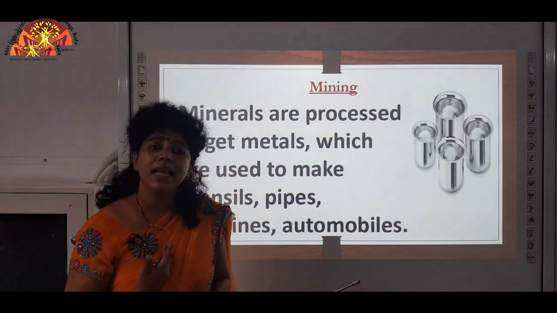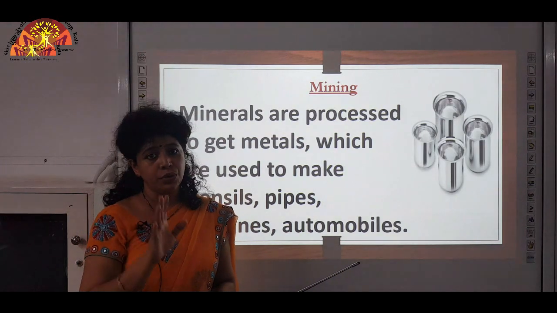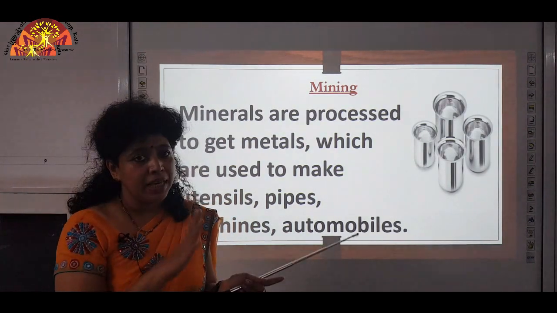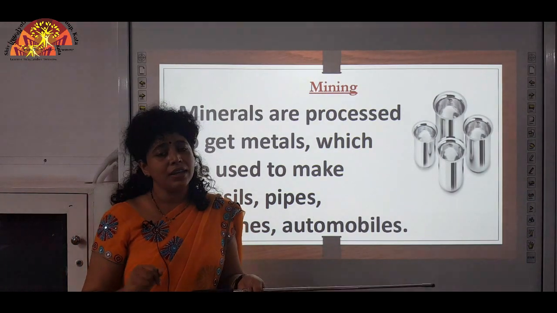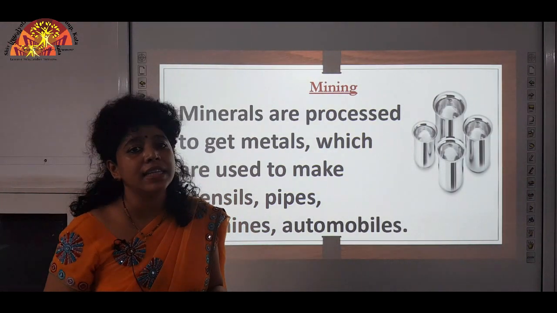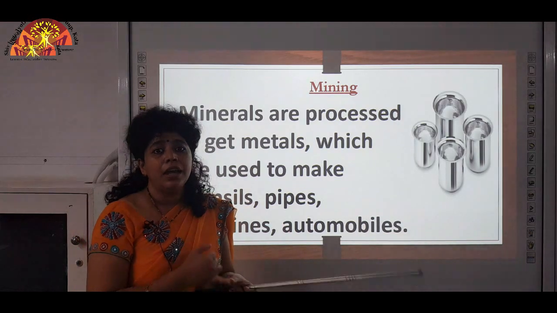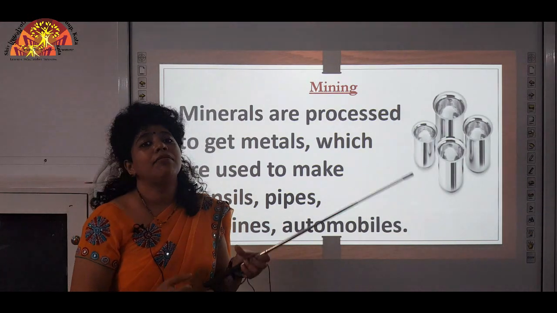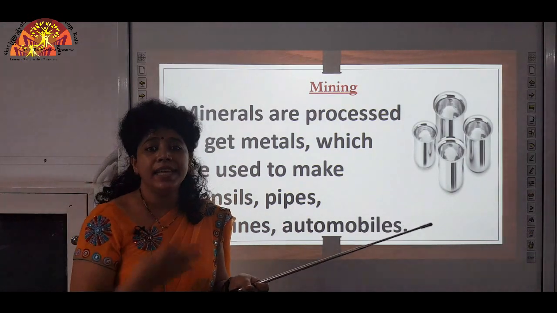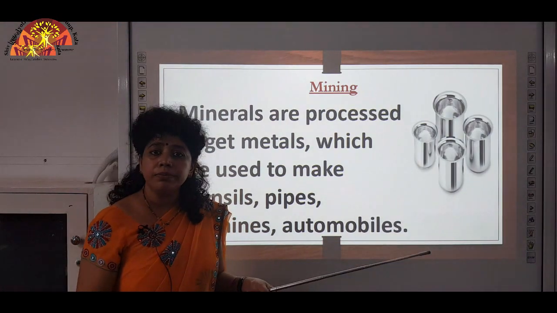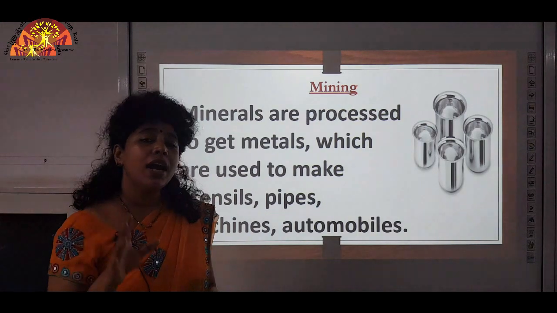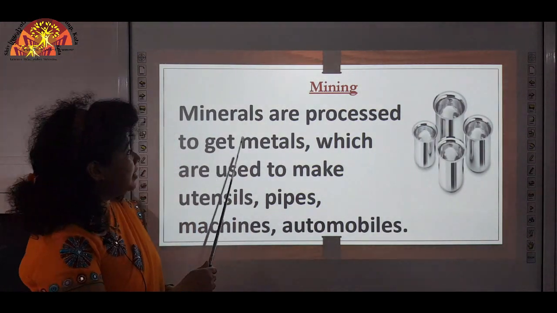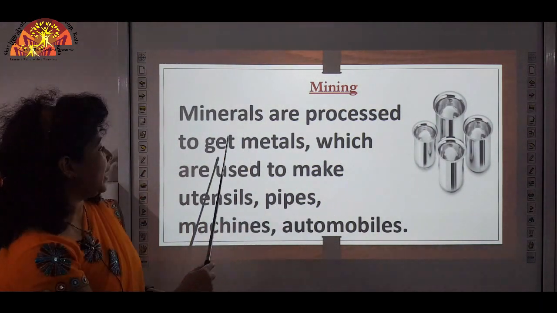So what are the examples of minerals? You know that minerals are chemical substances found naturally in the earth. Examples of minerals are iron, copper, manganese, zinc, and petroleum. Now, minerals are processed to get metals.